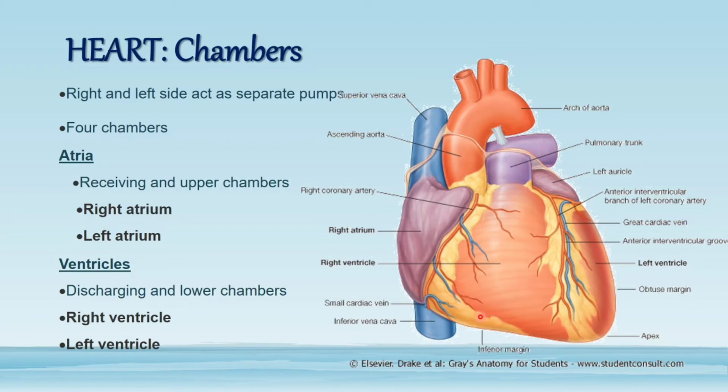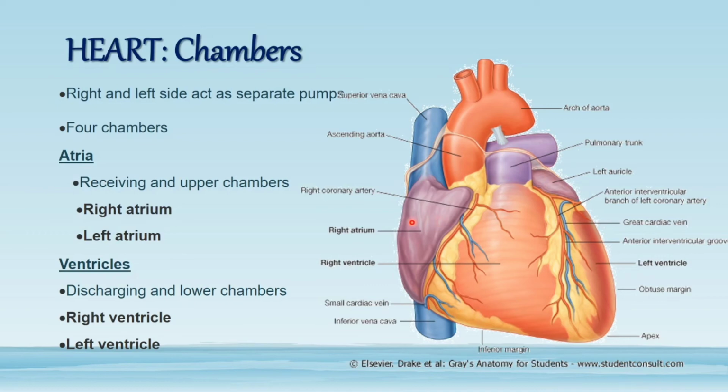Then comes the chambers. As we have discussed, there are four chambers in the heart: two upper chambers and two lower chambers, or we can say two chambers on the right and two chambers on the left. So these are the four chambers.